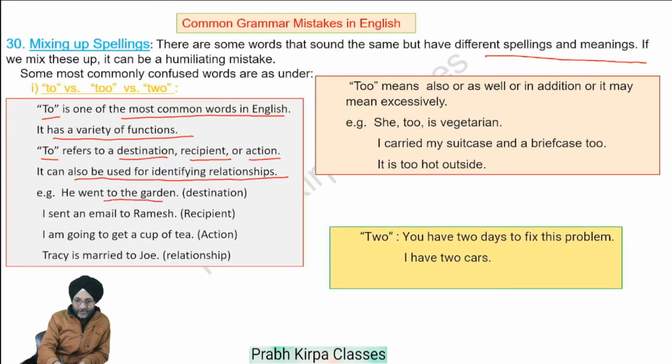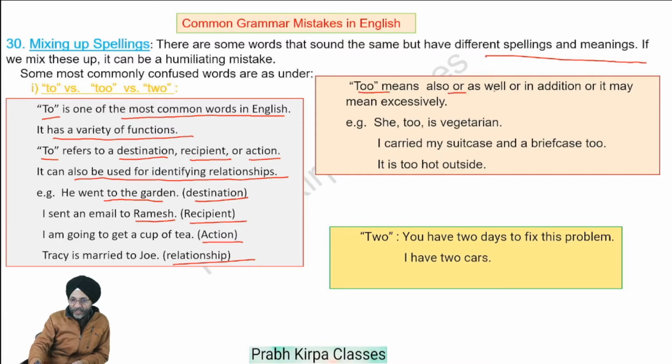He went to the garden. Garden is the destination. I sent an email to Ramesh. Ramesh is the recipient. I am going to get a cup of tea. Here action is involved. Tracy is married to Joy. This is a relationship.